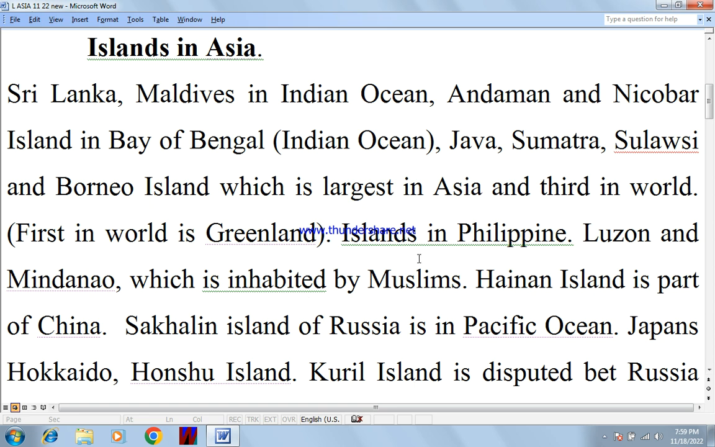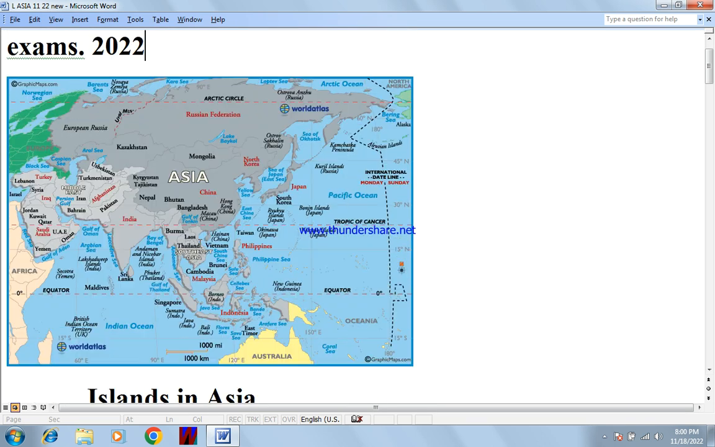Islands in the Philippines: there are two main islands, Luzon and Mindanao. Mindanao Island is inhabited by Muslims. Hainan Island is part of China. Let me show you where Hainan Island is. You must see. This is Hainan Island.